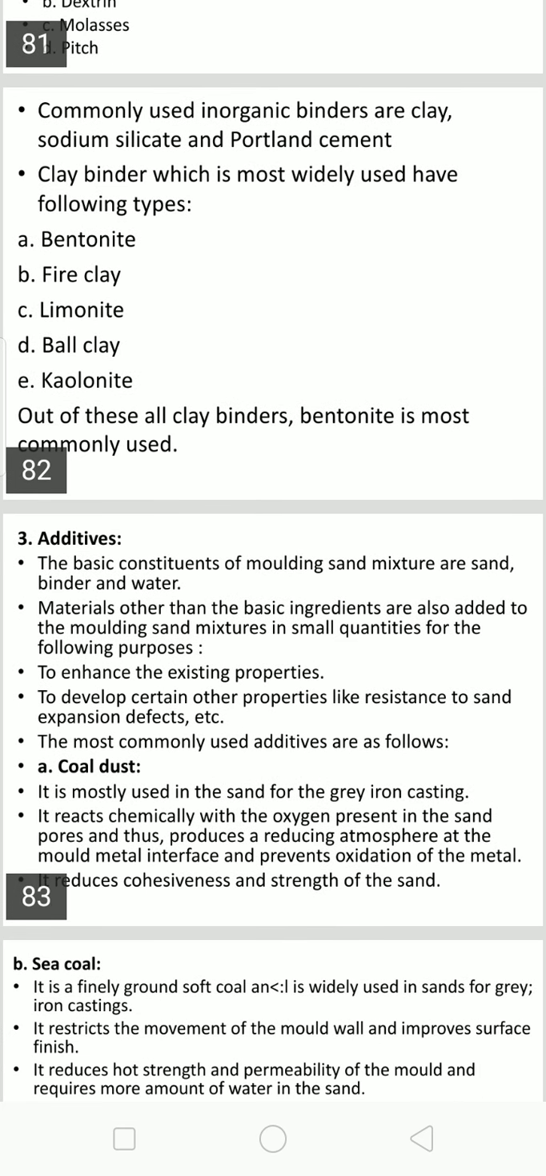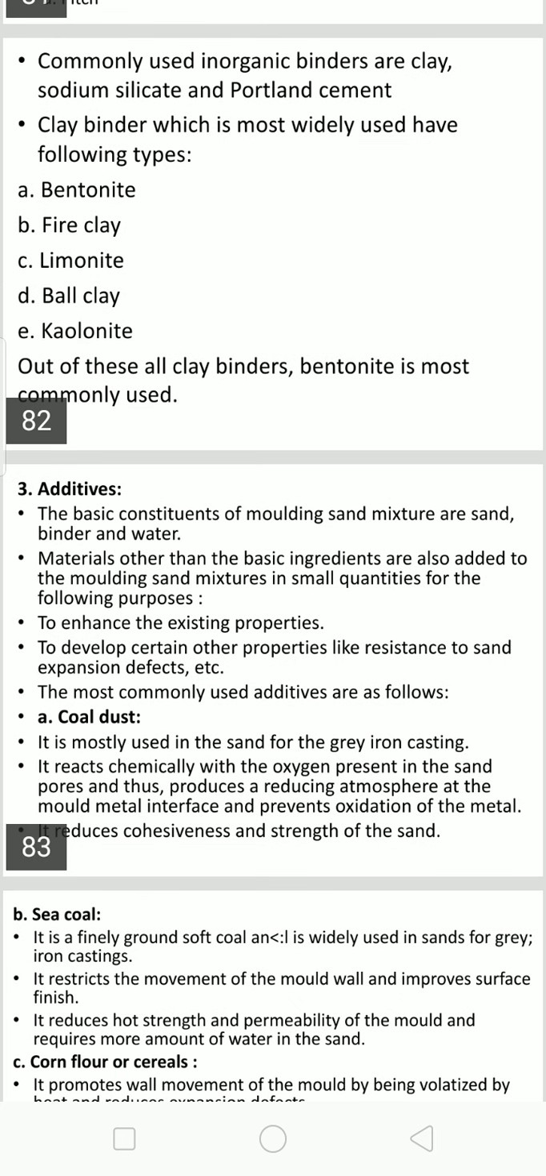Coming to additives, the basic constituents of the molding sand mixture are sand, binder, and water. Materials other than basic ingredients are also added to the molding sand mixes in small quantities for the following purpose: enhancing the existing properties. Additives are added to develop certain other properties like resistance to sand expansion defects, etc. The most commonly used additive is coal dust.